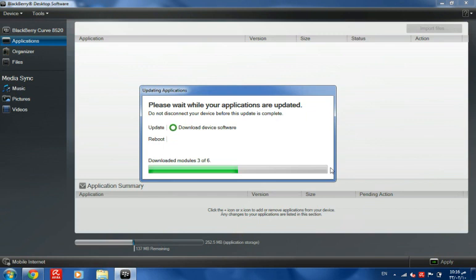It's downloaded modules 3 of 6. After finishing this download process, the mobile will restart. It will reboot. And if you can see here, down here, it shows you how much capacity is free in your mobile, like 137 megabytes remaining from the 252.